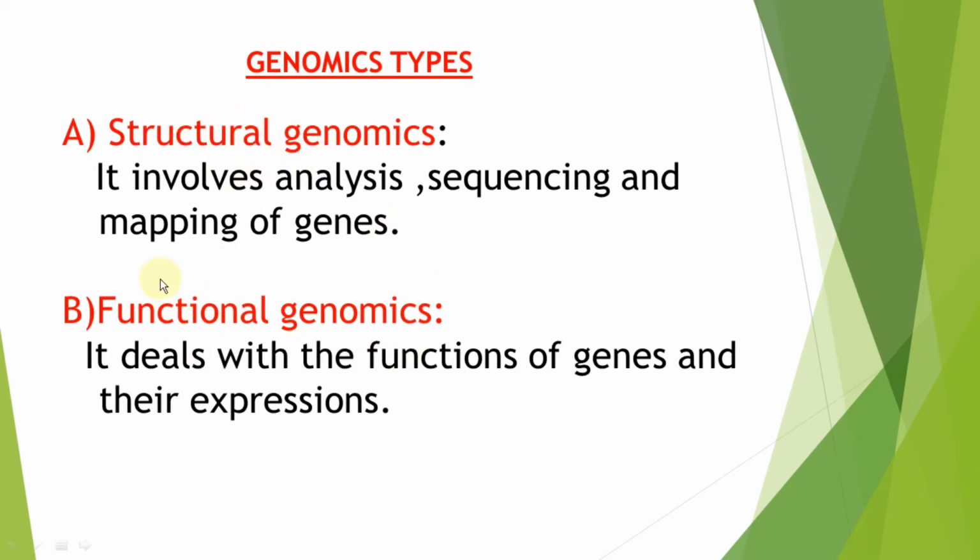In functional genomics, it deals with the study of only the functions of genes and their expression. So this study is of two types. One is structural genomics, where analysis, sequencing and mapping of genes are done, meaning how the genes are positioned on the chromosome. But functional genomics deals with the functions of genes and gene expression.